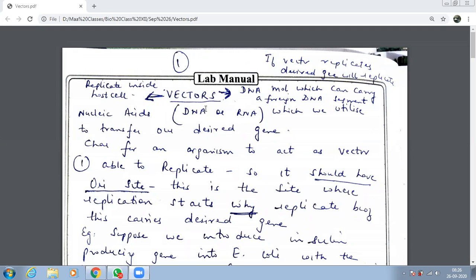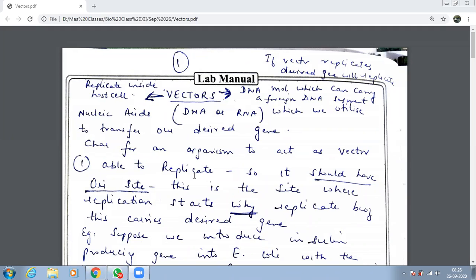Because it carries the desired gene. अगर वो replicate करेगा तो desired gene की भी बहुत सारी copies बन जाएंगी, which we want. That is the main reason that we want it to replicate. So the first and the most important characteristic of a vector is that it should be able to replicate. After entering the host, if it is not replicating, तो आपकी single gene रहेगी. Single gene will not be able to give you the desired effect जो आप चाह रहे हो. So it is useless. It is no point using such a vector.